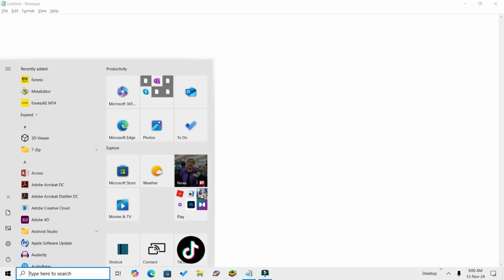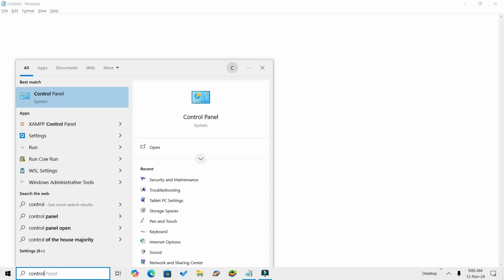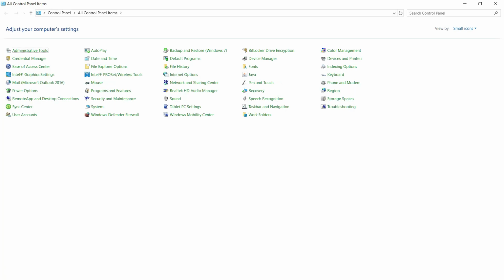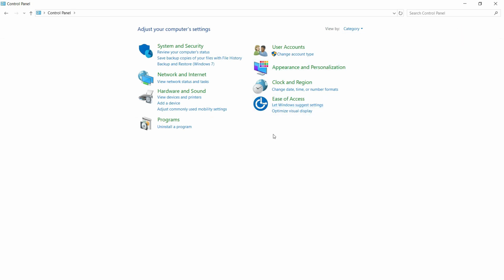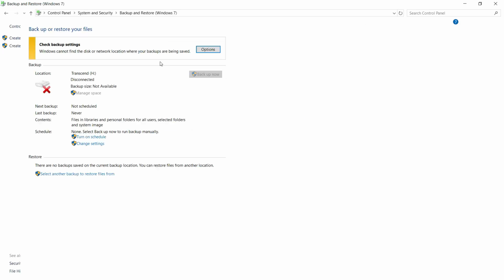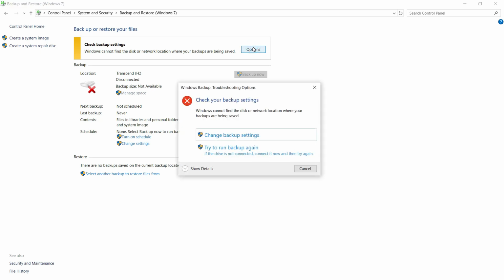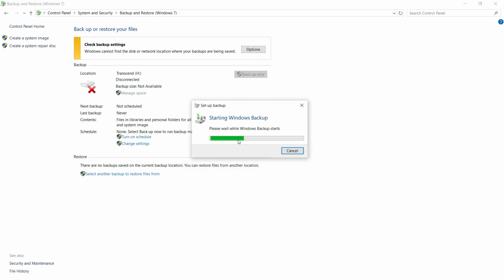You go to the start button, you type control panel. Once it opens, if it opens maybe in category view, you can always change that. You go to view, then you select more icons. But the option that we are looking for is here, under system and security. So you go to backup and restore. So we can change backup settings.